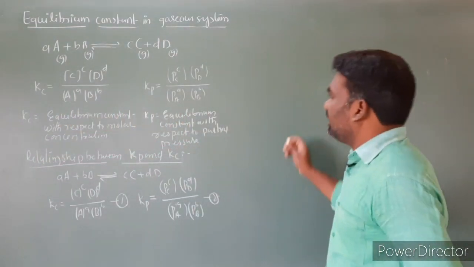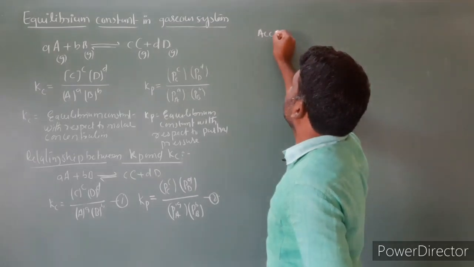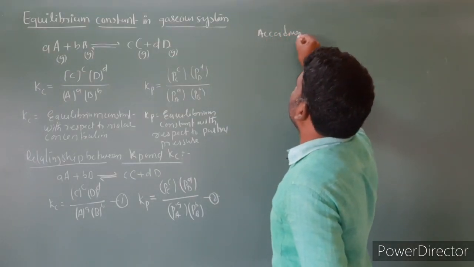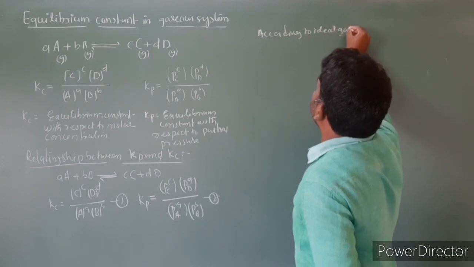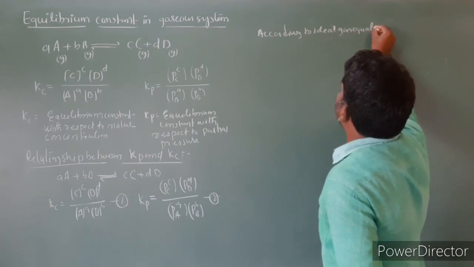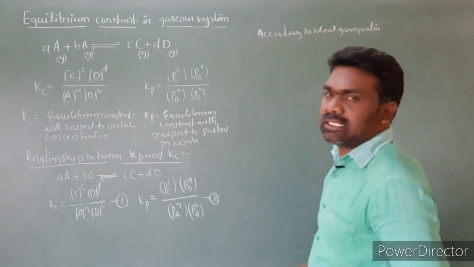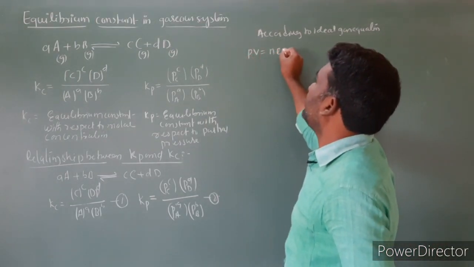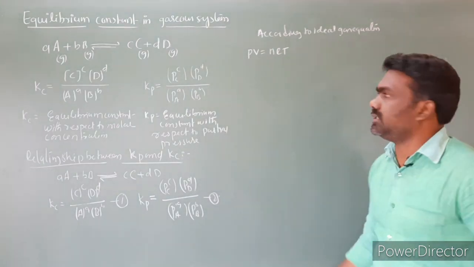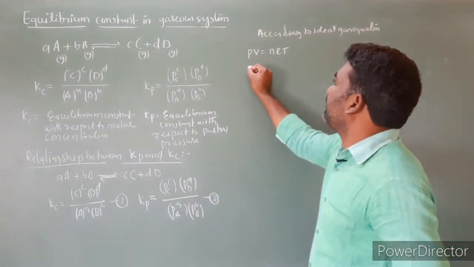According to the ideal gas equation, PV is equal to nRT. Here we have to find partial pressures.